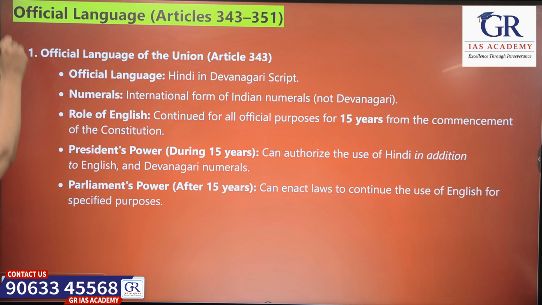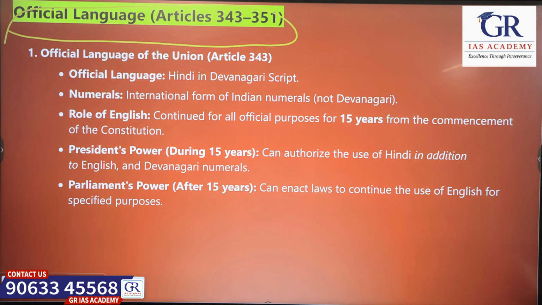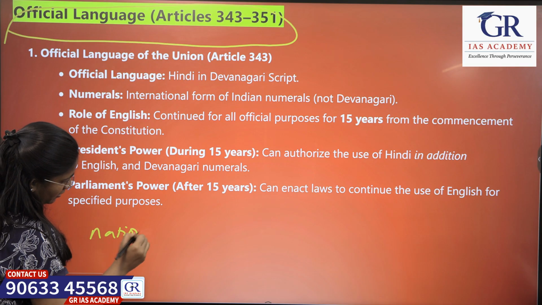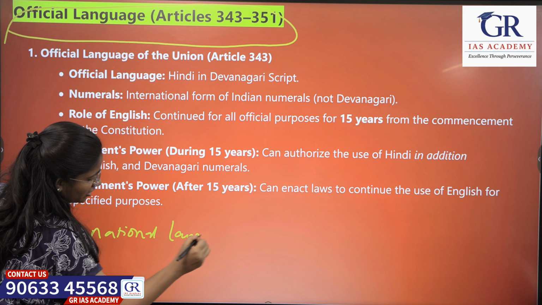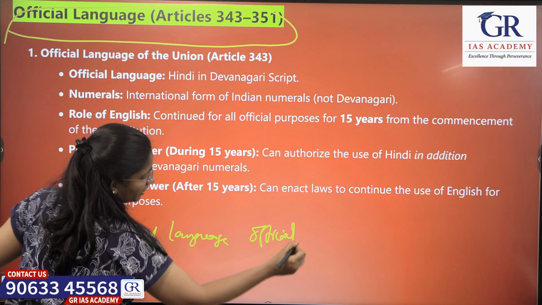Moving to the next topic, official language. So what is official language? For our India, there is no national language. This is very important. There is no national language. We have only official language. Okay.